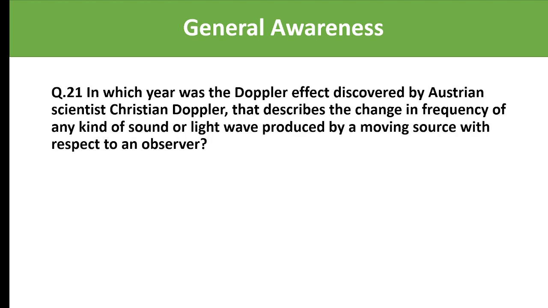Next. In which year was the Doppler effect discovered by Austrian scientist Christian Doppler, that describes the change in frequency of any kind of sound or light wave produced by a moving source with respect to an observer? 1842, 1846, 1844, 1840. In which year was the Doppler effect discovered? And the right answer is 1842.